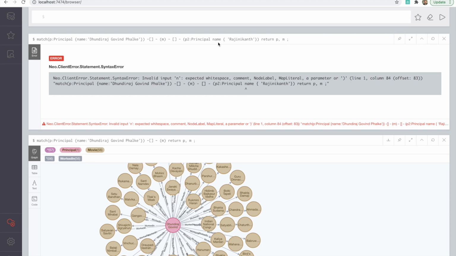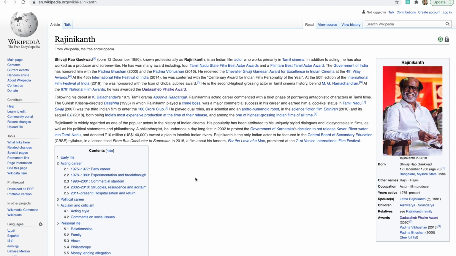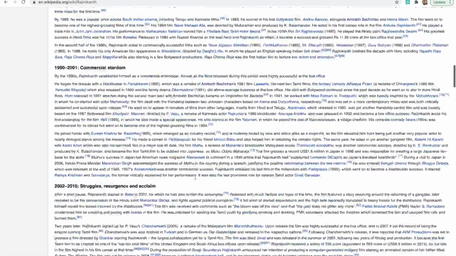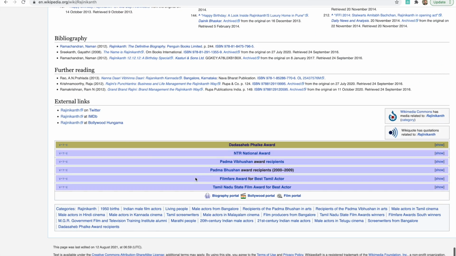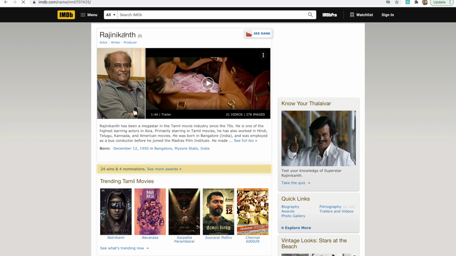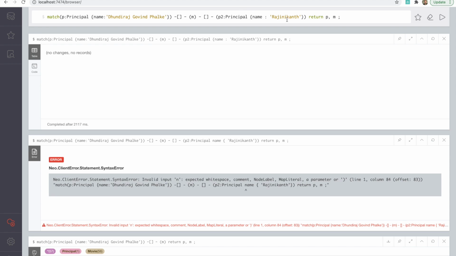Okay, so there is, oh, I see. I think it will take some time before I write this query in my first attempt. Okay, so there is no common record. Let's just make sure that Rajnikant's name is spelled in IMDb in the same way in which we have spelled it here. So I think this is correct. This is how he is named. So yeah, okay, I'll just put this in.